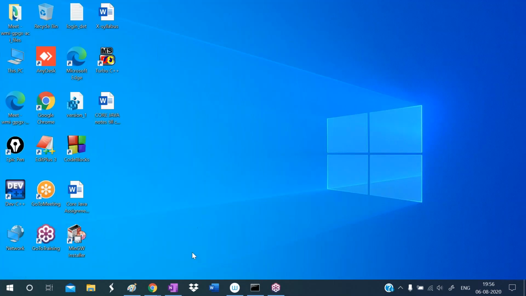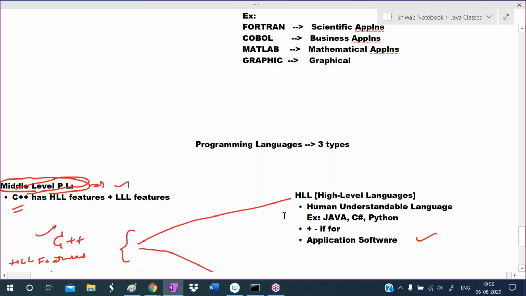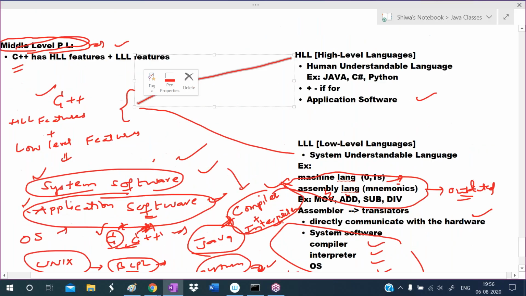Okay. So the next feature is, see here. This is about the middle level programming language. Very simple.